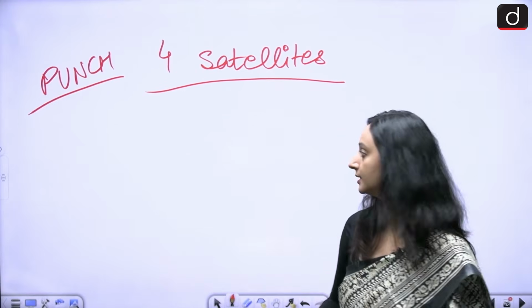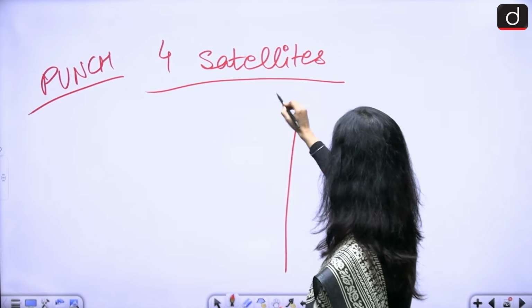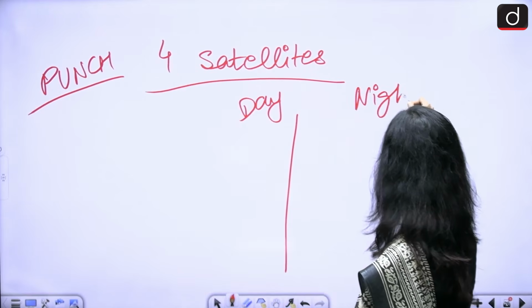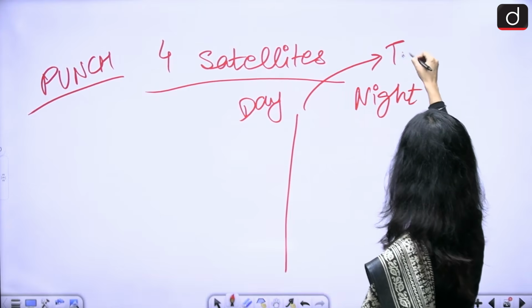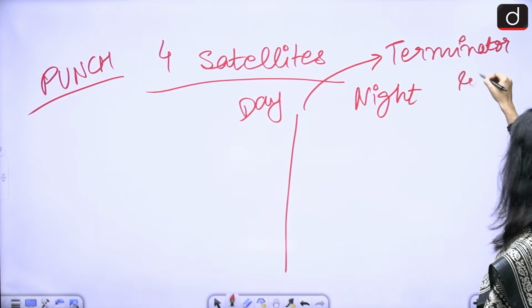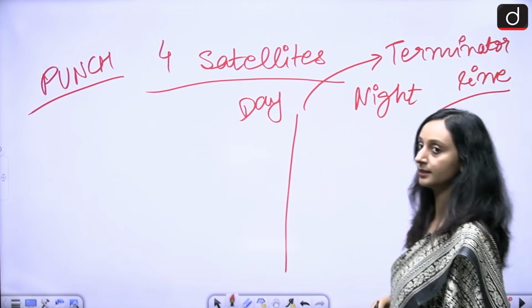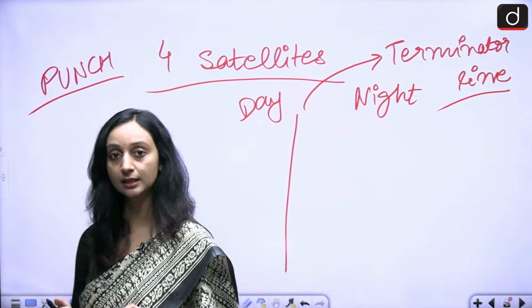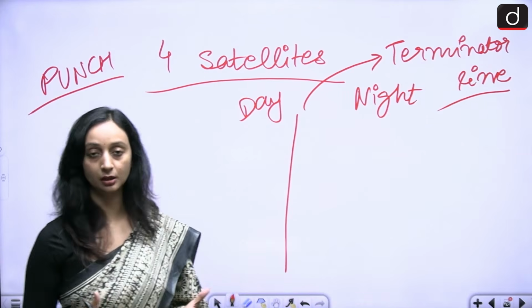Now, there is a day-night line, also known as the terminator line. Since these satellites have to study the sun and the surrounding atmosphere, they should be constantly present in the sunlight, right? Only then they'll be able to study this.